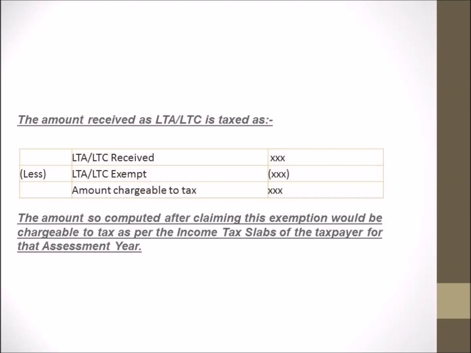So it gives us an idea that we cannot say that the full amount of LTA, LTC which we have received as an employee from our employer is exempted from tax. Some part is exempted and some part is taxable. Only the amount which is exempted is deducted and the remaining will be taxable. So let us see how much amount can be exempted and for how much exemption we are eligible as employees for LTA, LTC.